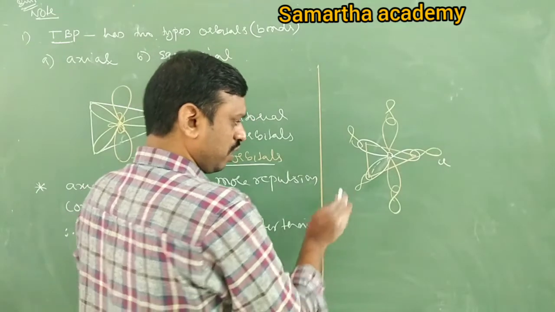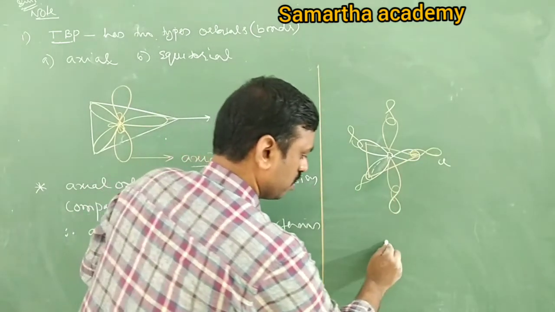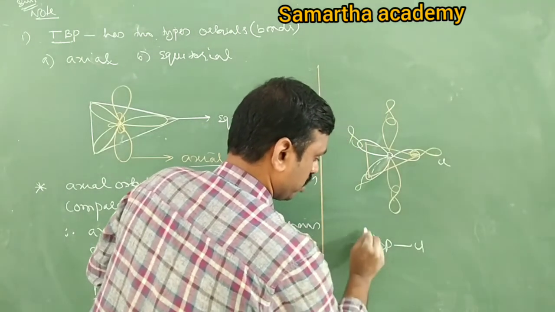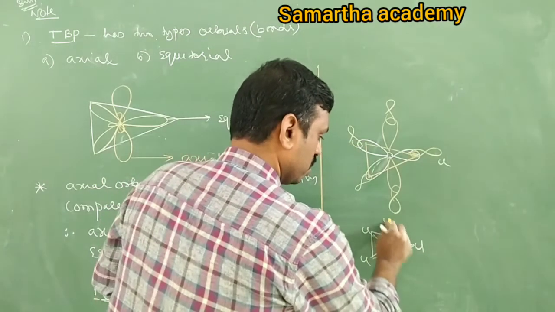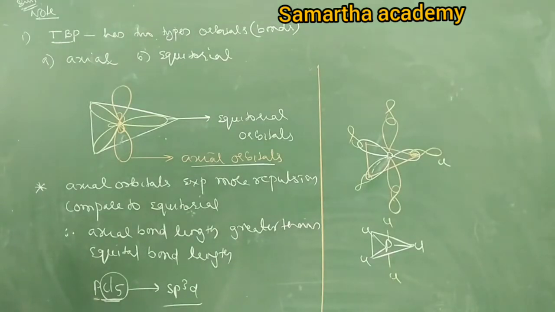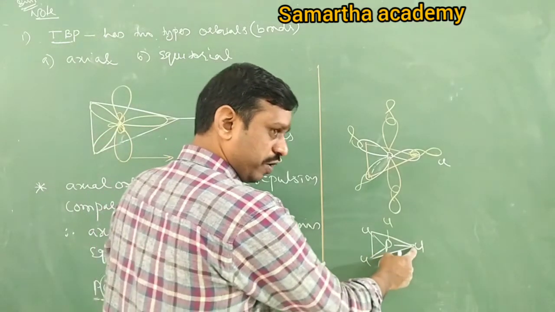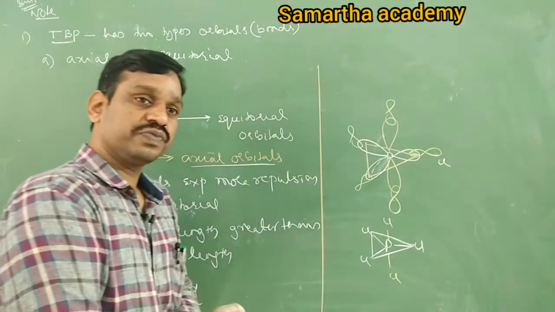Now there are 5 bonds: 3 equatorial chlorines, and 1 above and another below. How many axial chlorines? 2.